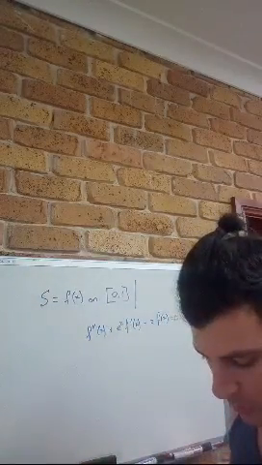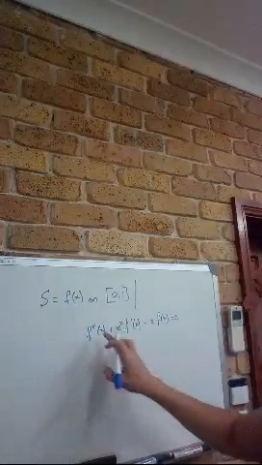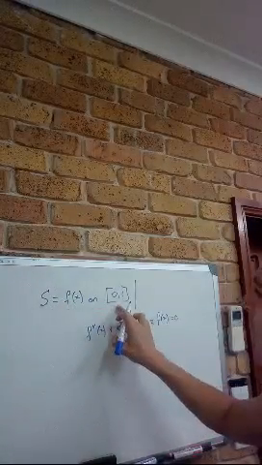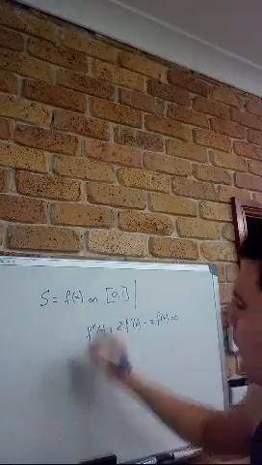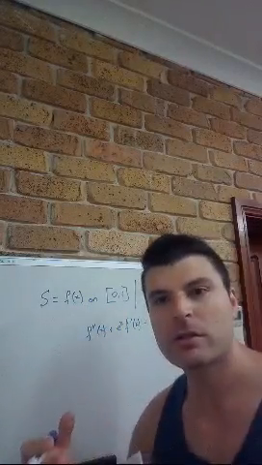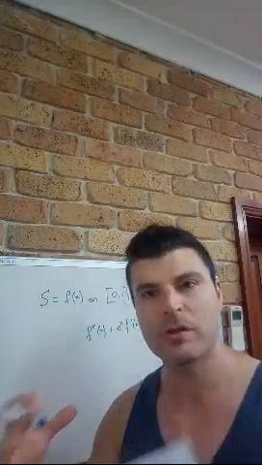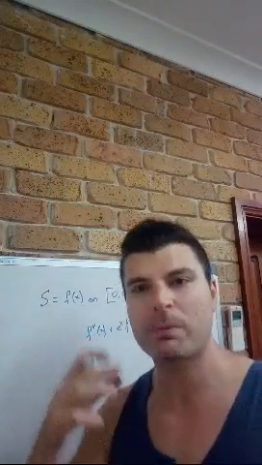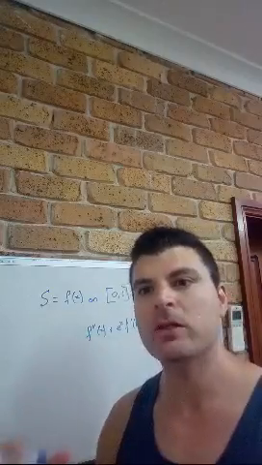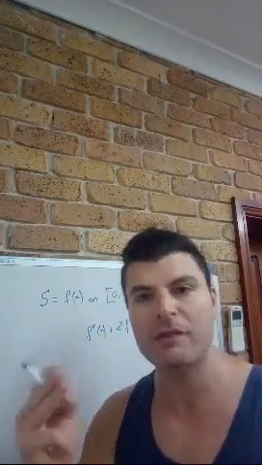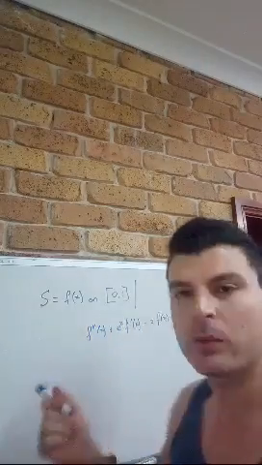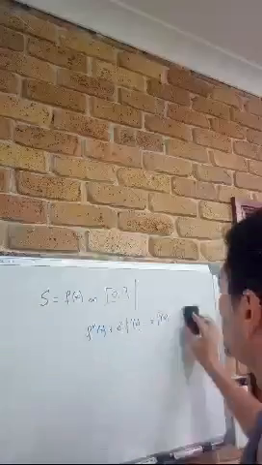What you do is you have to do two things. If that's a set of functions here, then the first thing we have to do is check if you can add two functions and you're still stuck in the same universe. The other one is you have to multiply the function by some number and you're still stuck in the same universe. They're the two things you have to test every time to know if you're dealing with a proper universe. When I say universe, that's not the real word. The real word is a vector space, but I'm just calling it universe to make it easy, but it's actually a vector space.